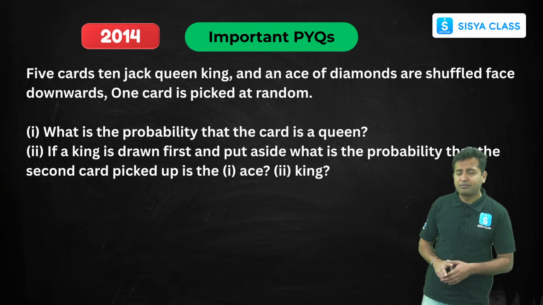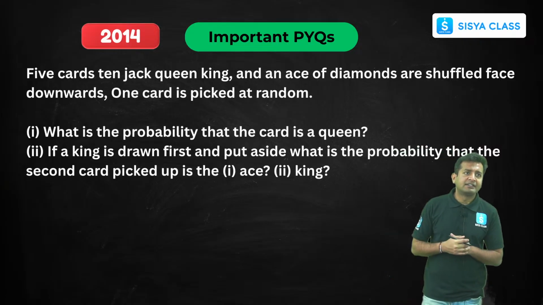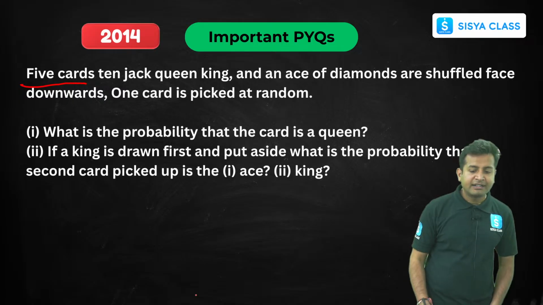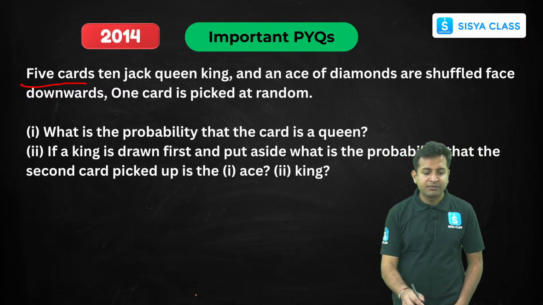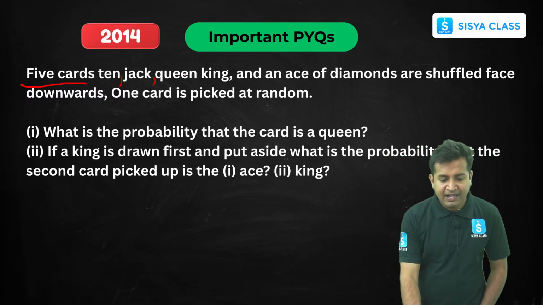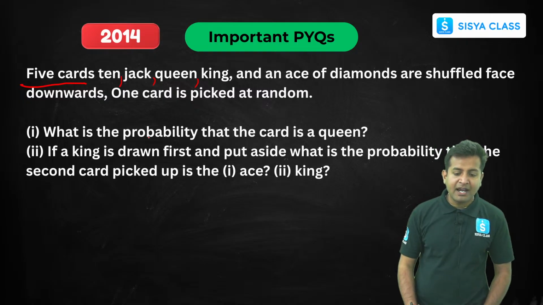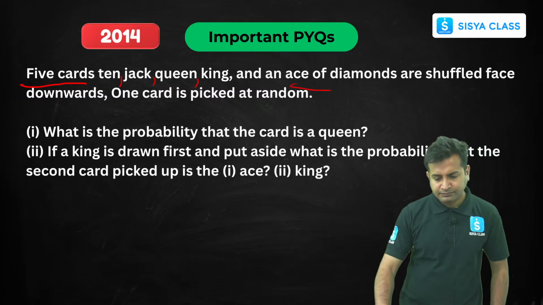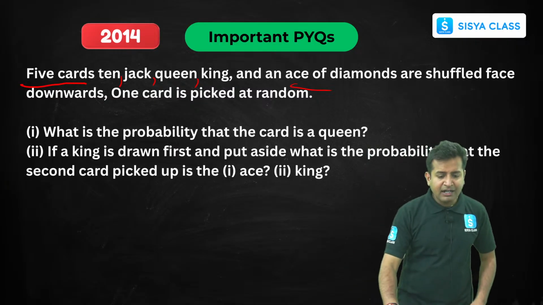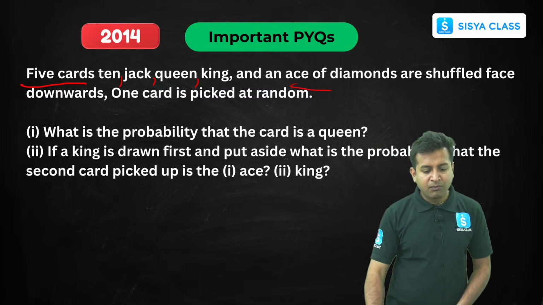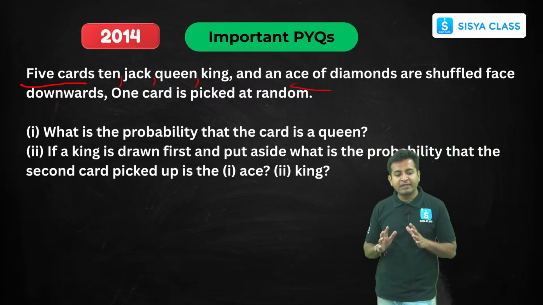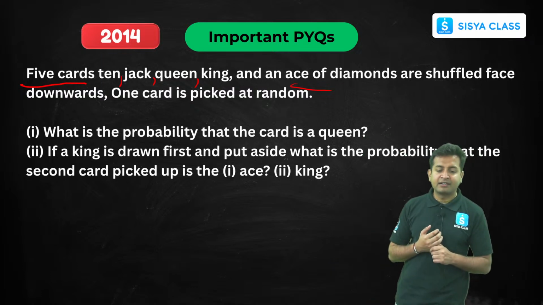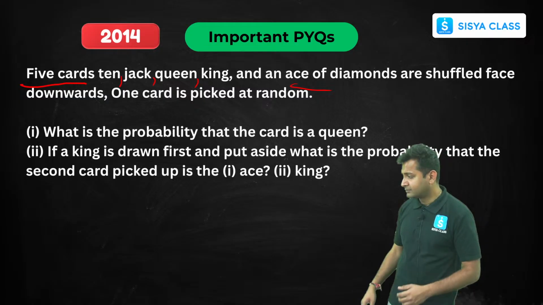So in this question, what is being asked? 5 cards are there. Just remember, we have only 5 cards. In that, 10, Jack, King and Queen. We have 10, Jack, Queen and King, and also Ace of Diamonds. They are shuffled downwards. One card is picked at random. What is the probability that the card is Queen? If the King is drawn first and put aside, what is the probability that the second card picked is an Ace or a King?